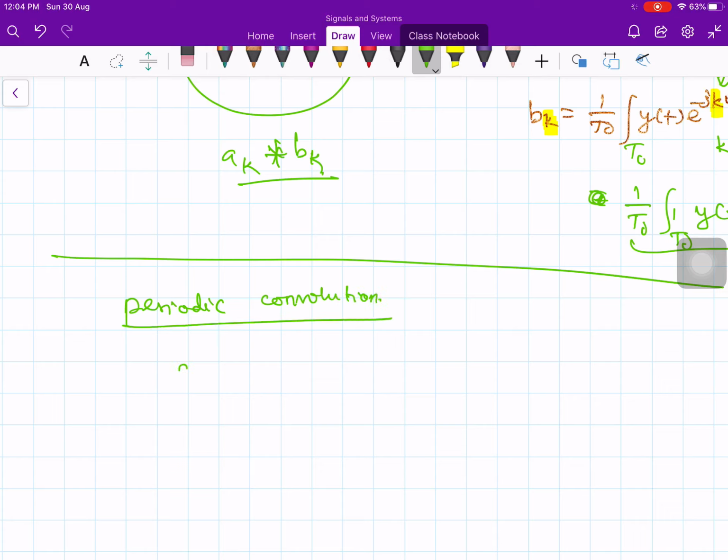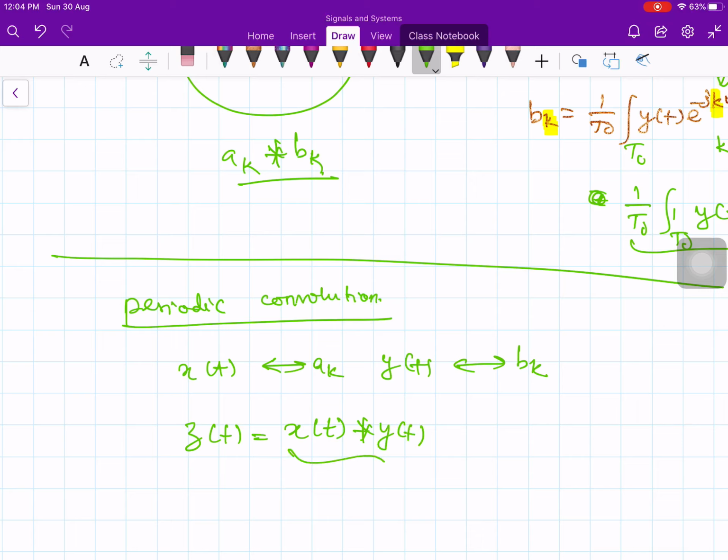If x of t has Fourier series coefficients a k and y of t has Fourier series coefficients b k, then let's say z of t is equal to x of t convolved with y of t. Then this together has Fourier series coefficients, let me call c k, and that is equal to T times a k and b k multiplication. So periodic convolution in time domain becomes multiplication in the frequency domain, multiplication of Fourier series coefficients.